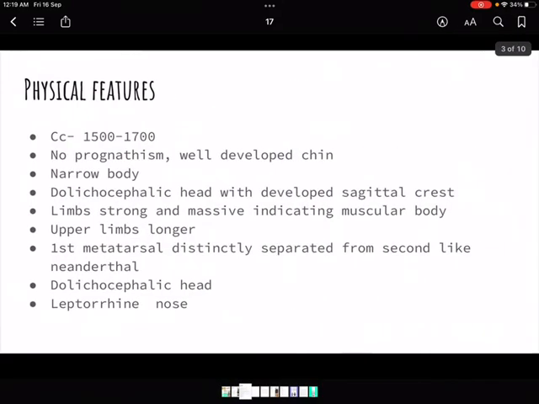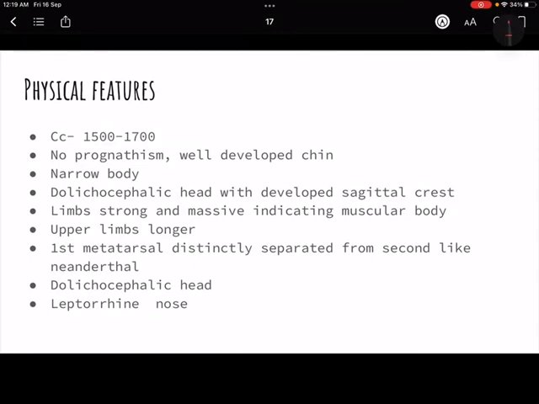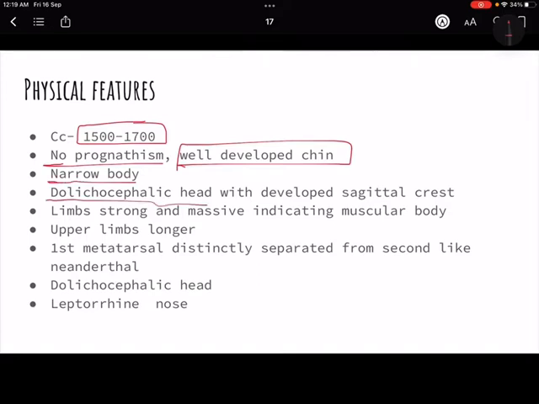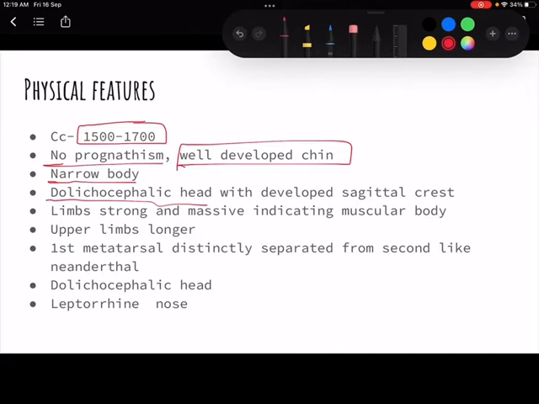Let's go to the physical features. Cranial capacity 1500 to 1700, much similar to that of Cro-Magnon. No prognathism, that is no outward projecting face, and a well developed chin. This well developed chin was missing in Grimaldi, right? They had narrow bodies and a dolichocephalic head, like I told you about platyrrhini, similar is the case with the head also.